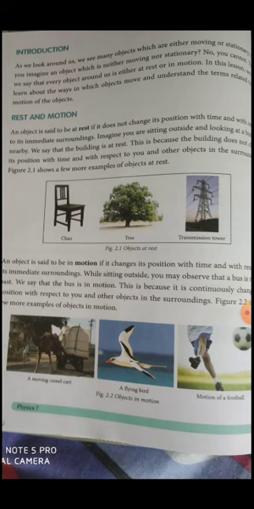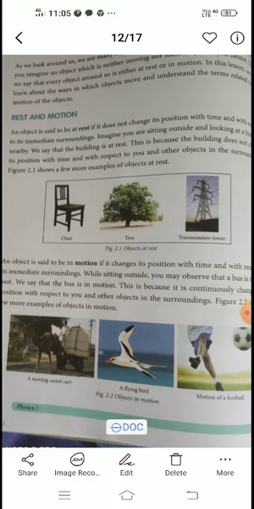If the object is in a fixed position and is not moving with respect to its surroundings, we call that object to be in rest. But if the object is moving within a given time, then we term that object to be in motion. Best example: consider you take a chair and keep it in one place. For 3 or 4 days, unless no one touches it, the chair will be in the same position. It is not moving with respect to time. It's not changing its position in a given time. So in that case, you call the chair to be in rest.